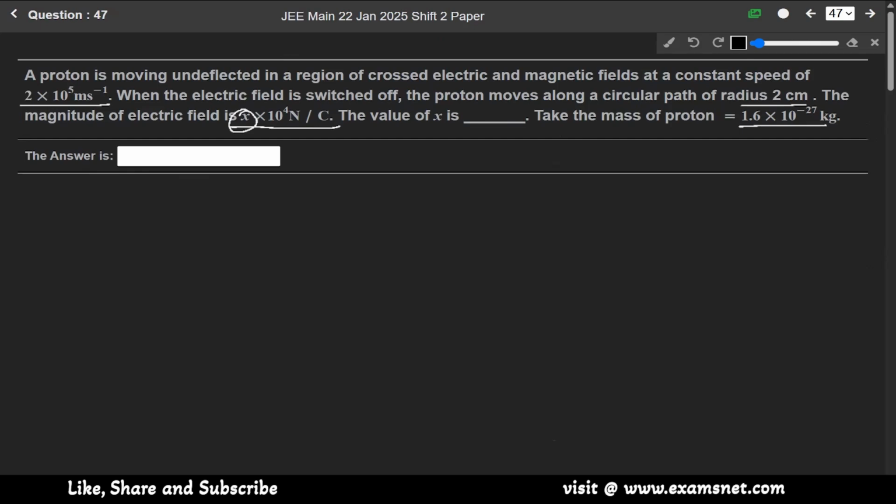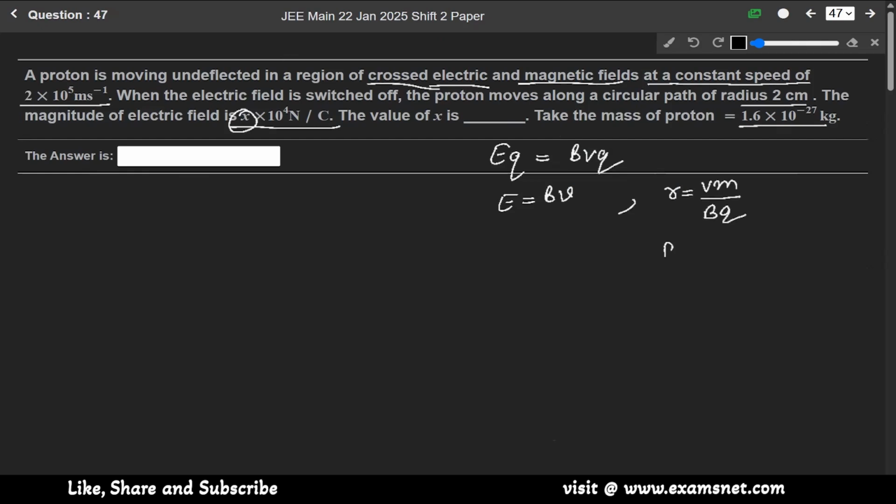So students, it is saying that the electric and magnetic fields are crossed, meaning they are perpendicular, and the proton moves at a constant speed. So the electric force cancels out the magnetic force, meaning EQ equals BVQ. From here E equals BV, and we know that for a circular path R equals VM over BQ.